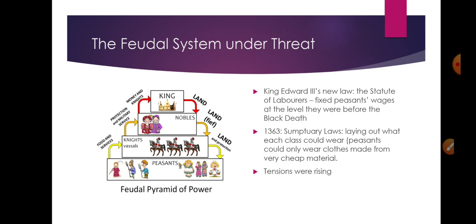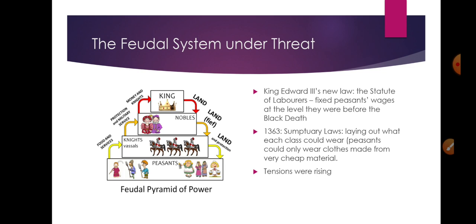So the feudal system is based on land. All the land belongs to the king, and the king distributes it to people for services, for protection, and so on. But the peasants do not have land. They only work on somebody else's land. Now, King Edward III was the king at that time, and after the Black Death created this class conflict and an environment in which the peasants wanted more money for their work,